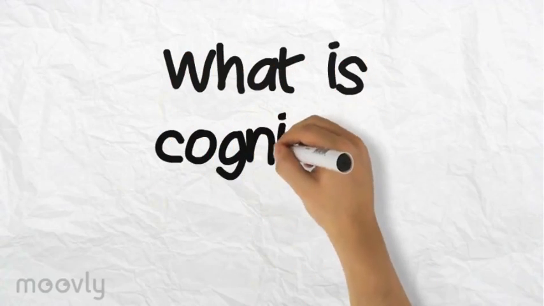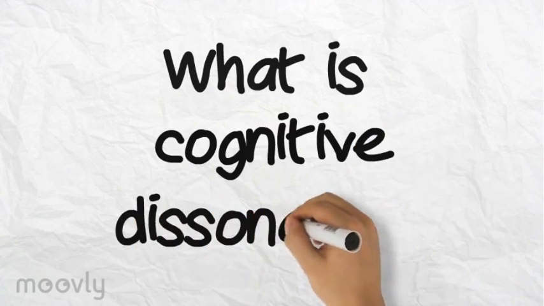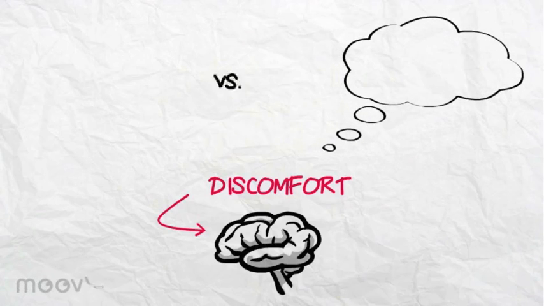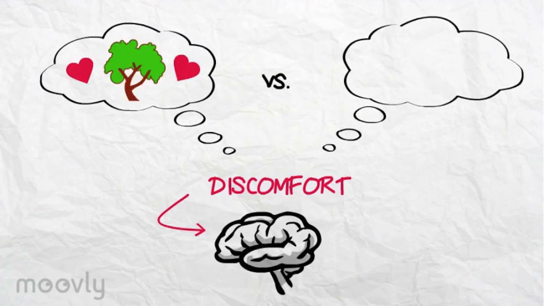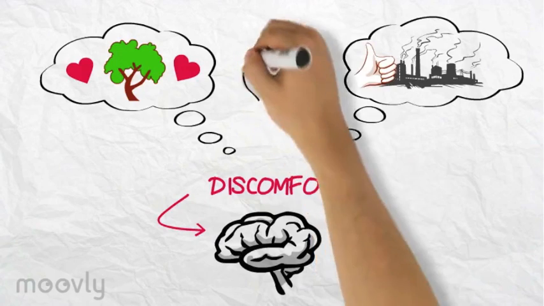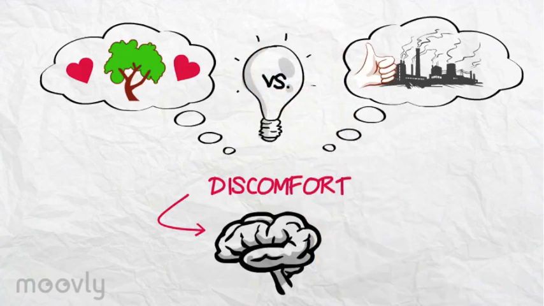Today we are answering the question, what is cognitive dissonance? Cognitive dissonance refers to the state of discomfort an individual feels when they hold two competing ideas, such as loving the environment while also supporting non-sustainable industries. This can only occur when the individual realizes there is a conflict.